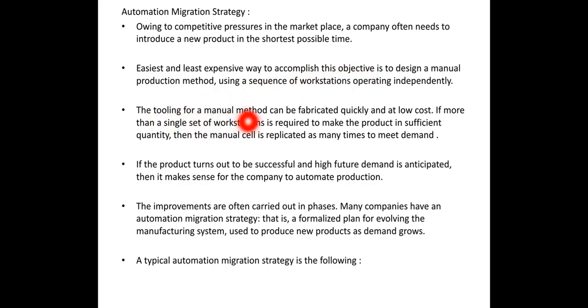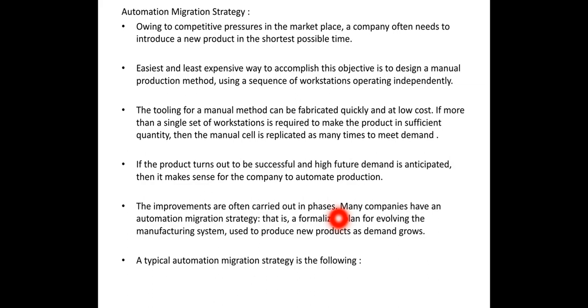The tooling for manual method can be fabricated quickly at low cost. If the product turns out to be successful and high future demand is anticipated, then it makes sense for the company to automate the production. The improvements are often carried out in phases. Initially, improvements are not possible.